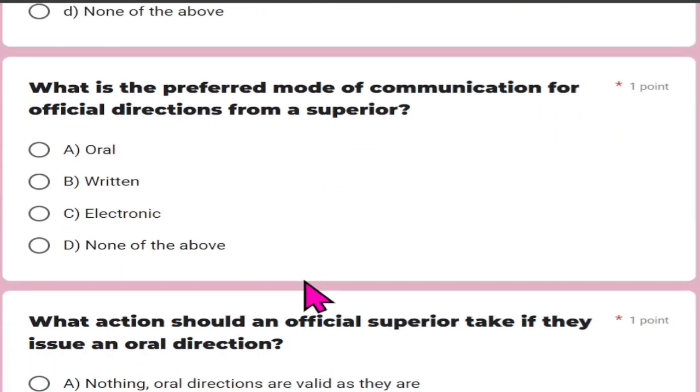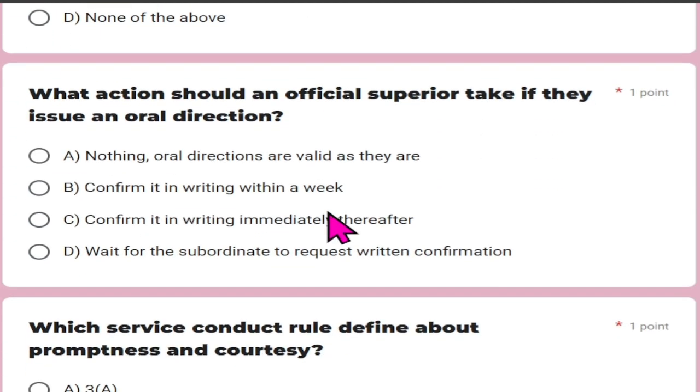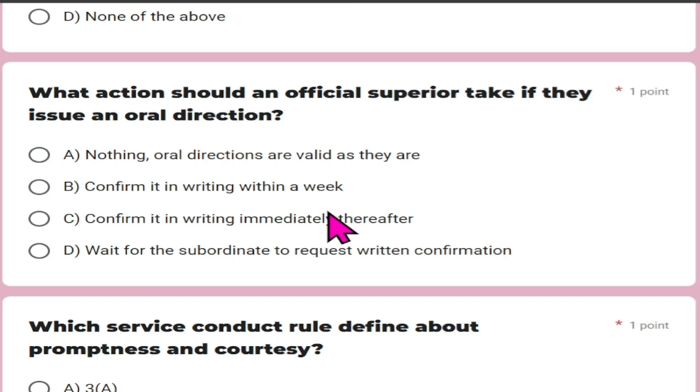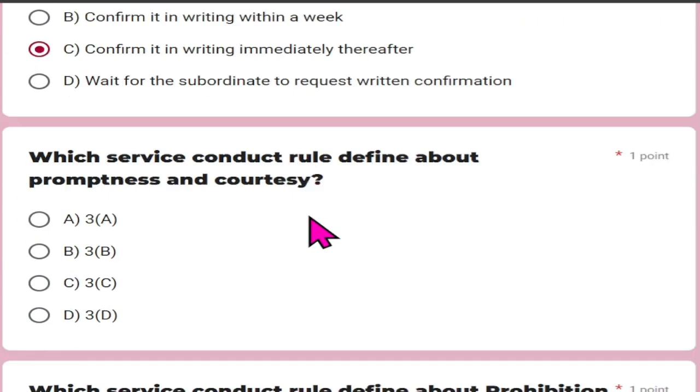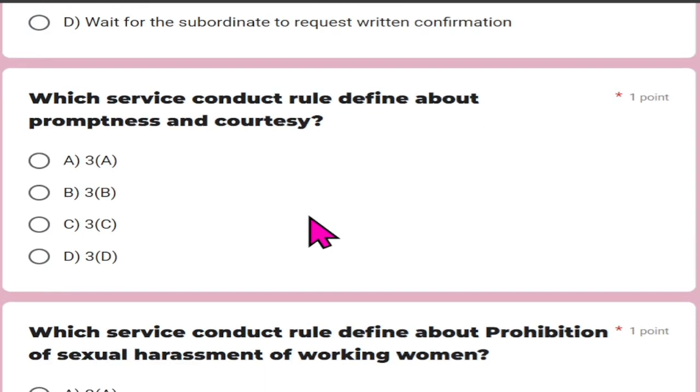What is the preferred mode of communication for an official direction from a supervisor? And that is written. What action should an official superior take if they issue an oral direction? And that is confirm it in writing immediately thereafter. Which service conduct rule defines promptness and courtesy? Rule 3, sub rule A.